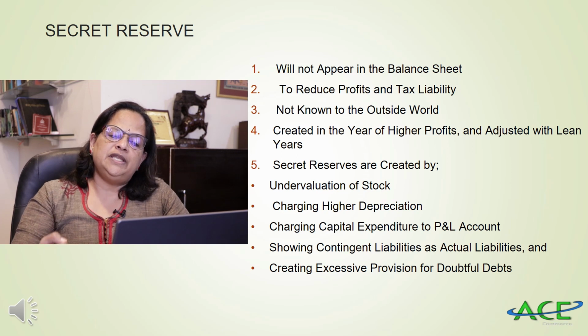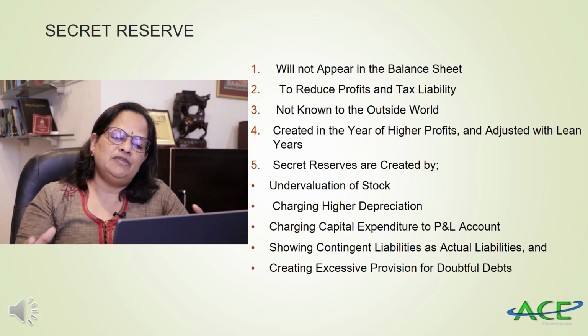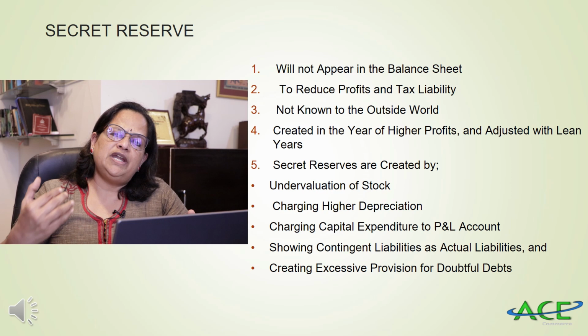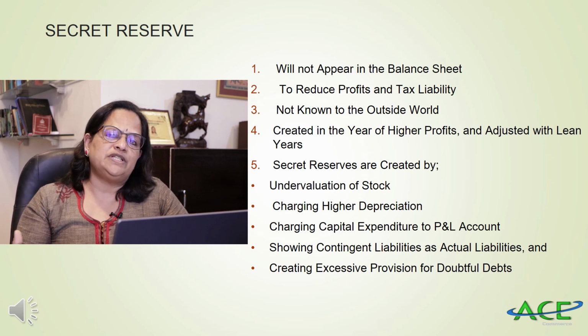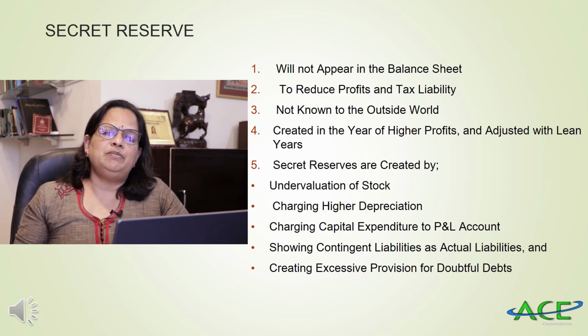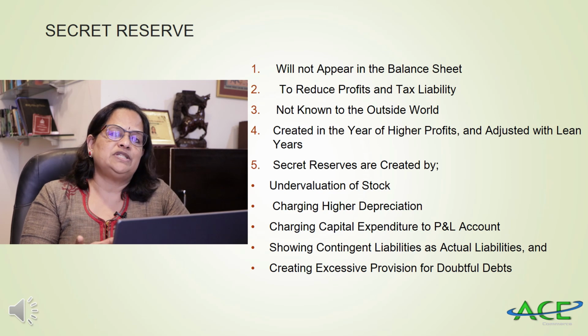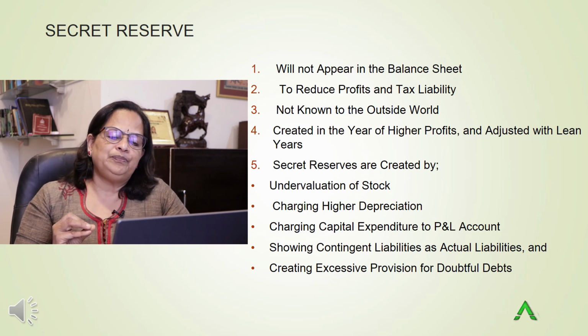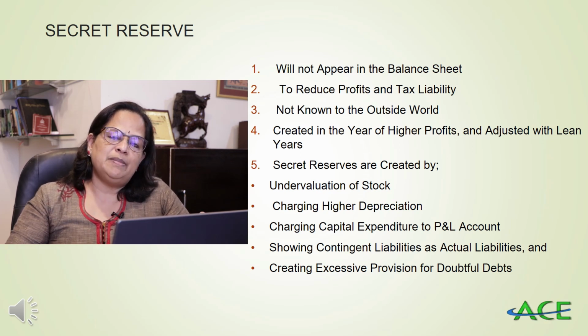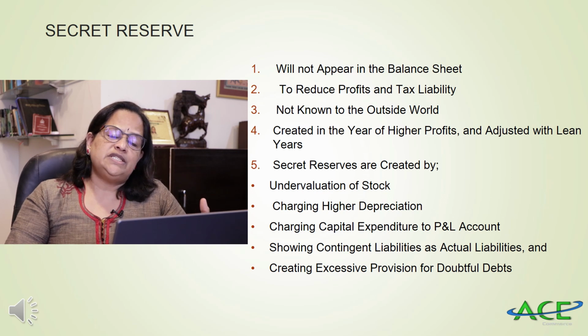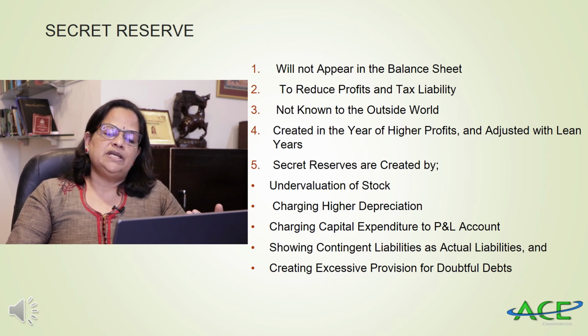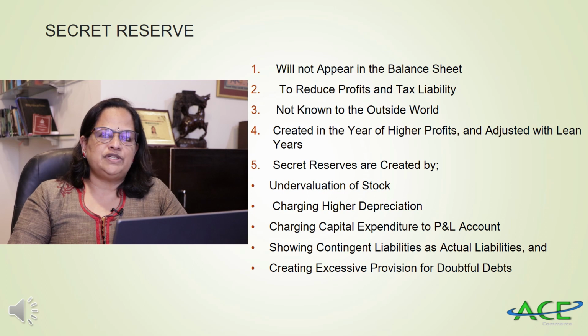It is created in the years of higher profits and adjusted in the lean years. If in one year they are getting abnormally high profits, and another year they are not getting any profit, they will equalize the profits with the help of secret reserve. Now, secret reserves are created by undervaluation of stock, charging higher depreciation, charging capital expenditure to profit and loss account.